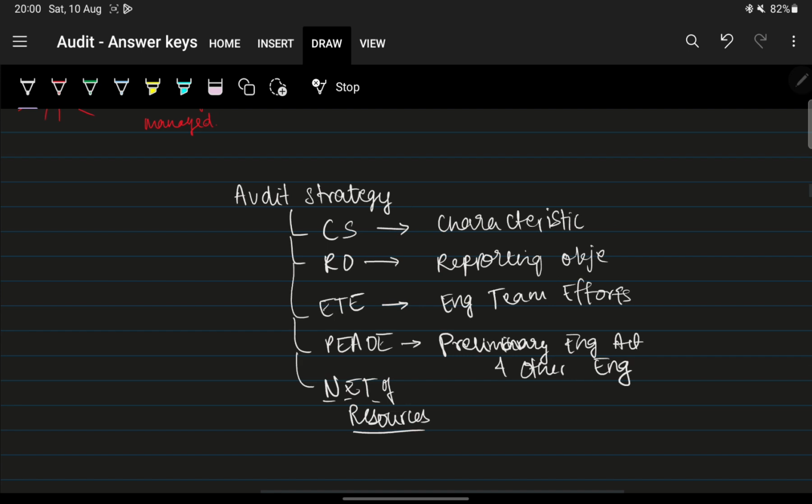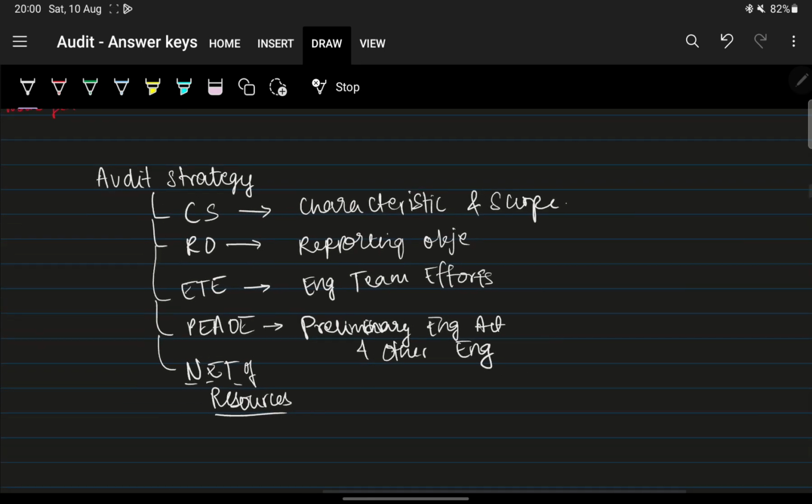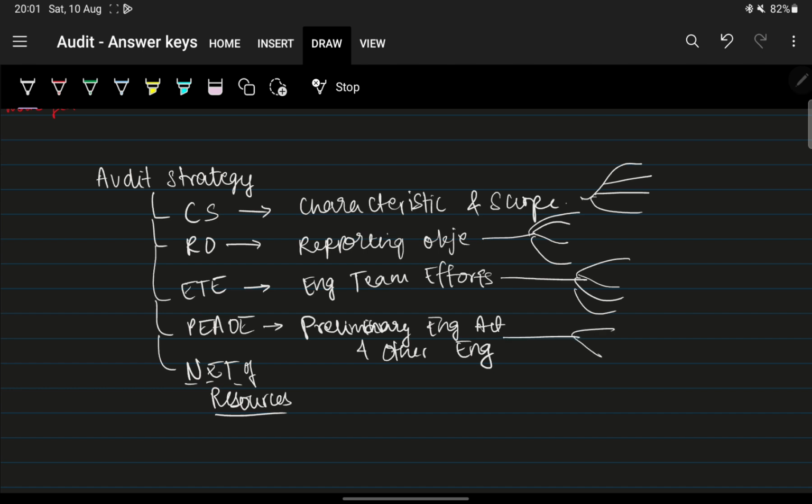Okay, this is characteristics and scope. So basically each of these headings has its own sub-explanations. This has some 4 or 5, this has only 1, 2, and this also has, as you saw, nature, timing and extent of how. So nature, extent, timing and how they are managed. And DSR: direction, supervision and review.